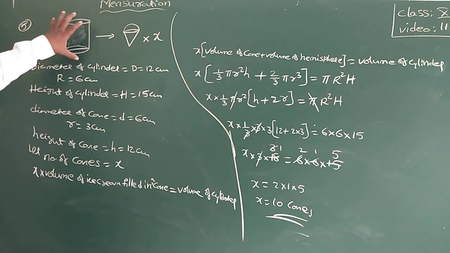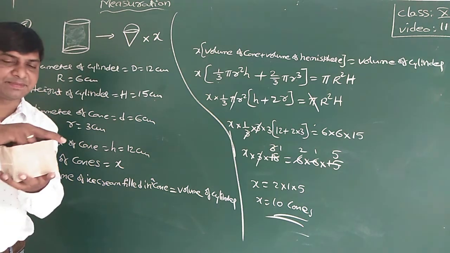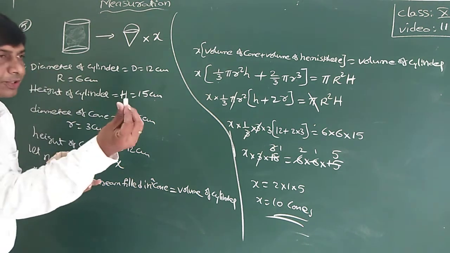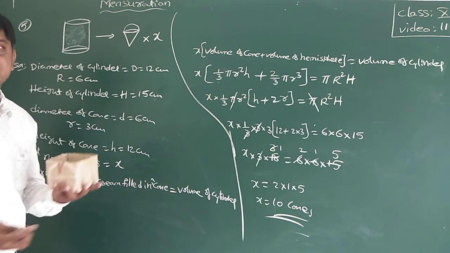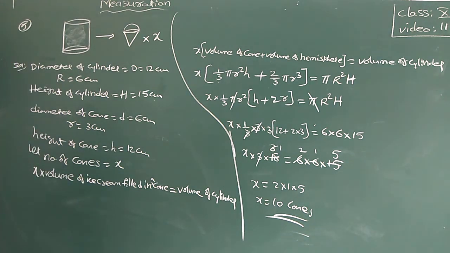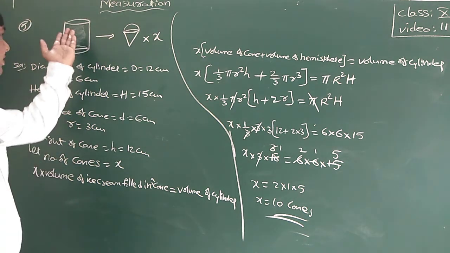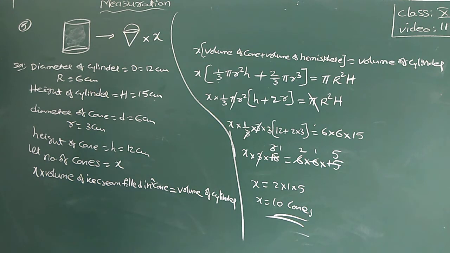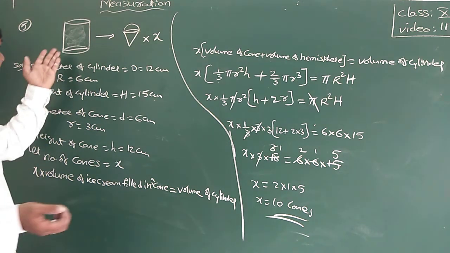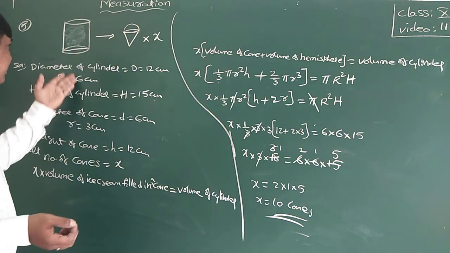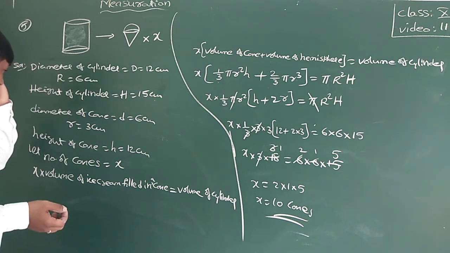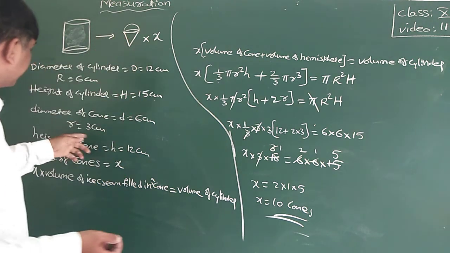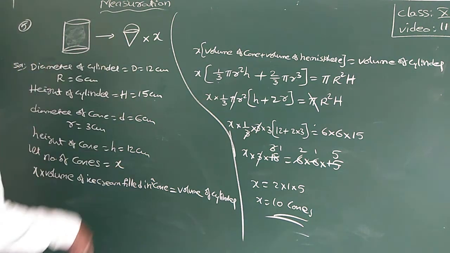See here, a cylinder full of ice cream is there, and you are pouring it into cones. How many cones can be filled with the ice cream available in the cylinder? The diameter of the cylinder is given, radius is 6 centimeters, height of the cylinder is given, and the radius and height of the cone are given.